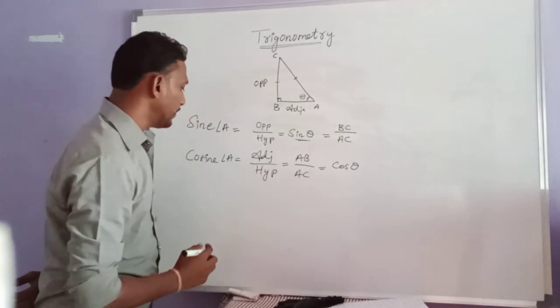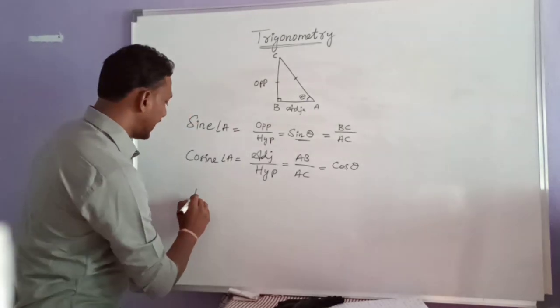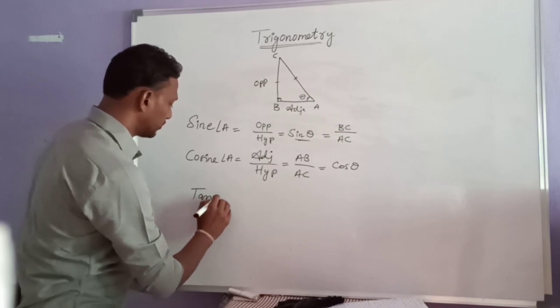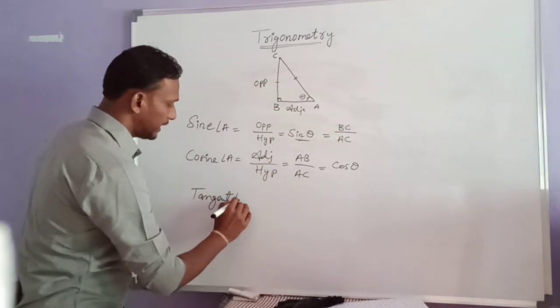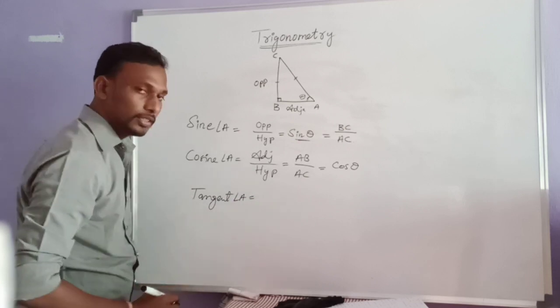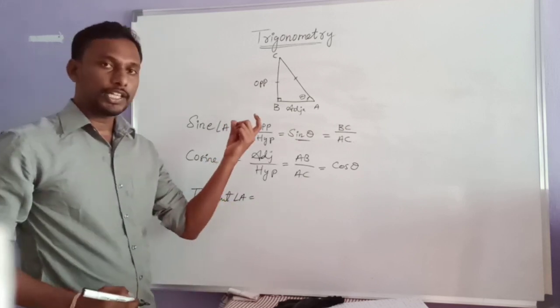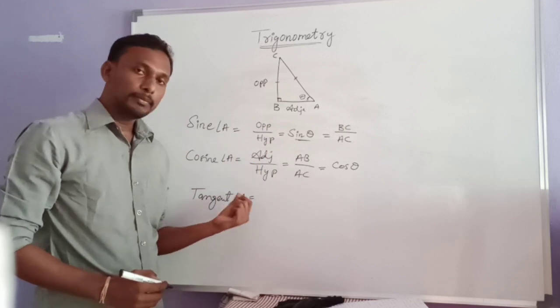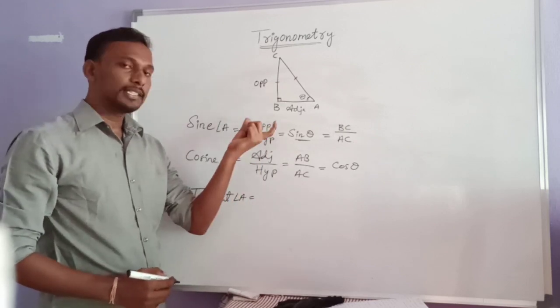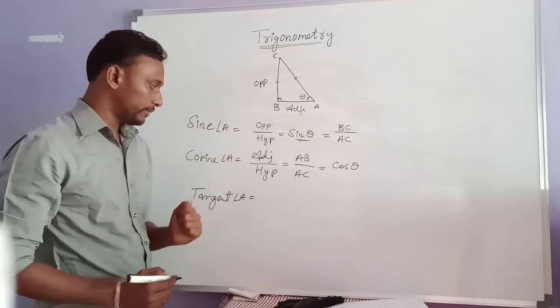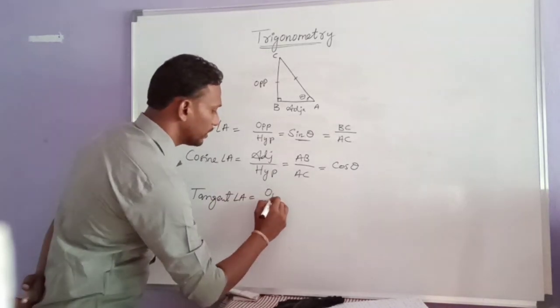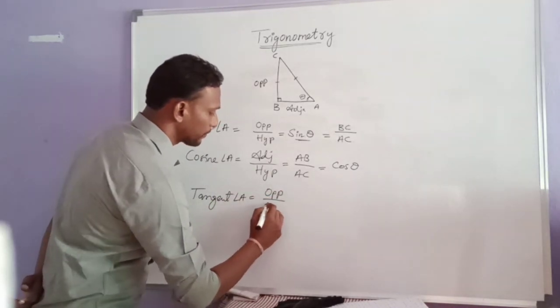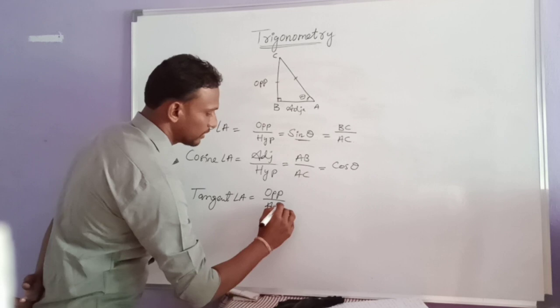Next we have tangent. Tangent of angle A is the ratio between the side opposite to angle A and the side adjacent to angle A, that is opposite by adjacent.